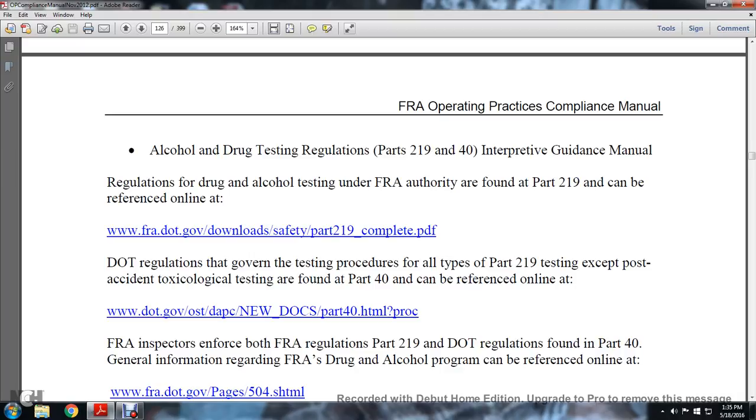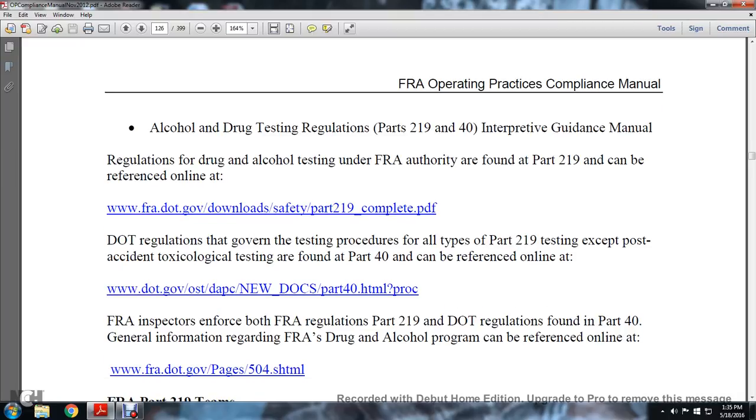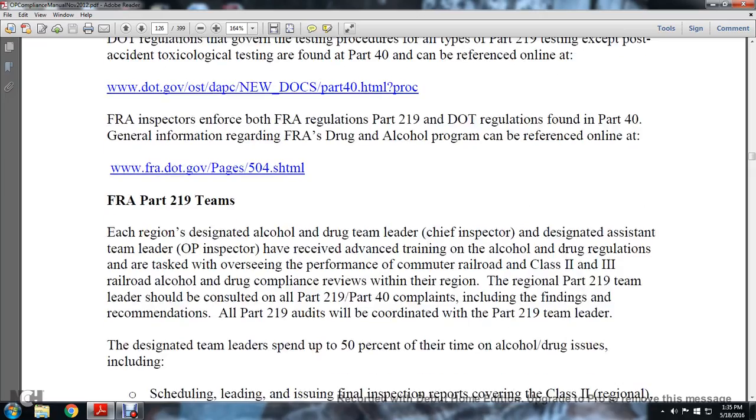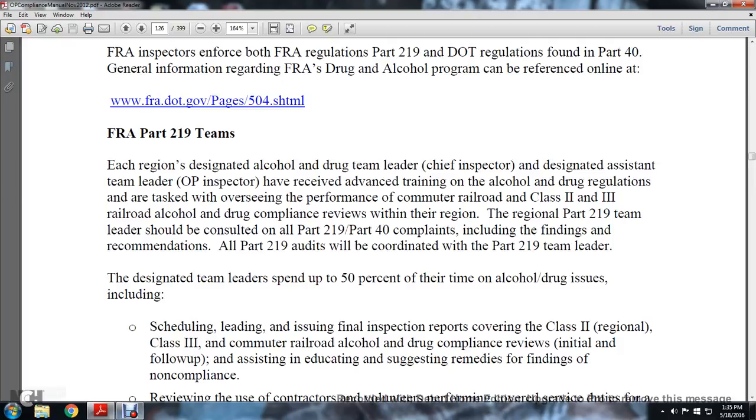The FRA inspector enforces the FRA regulations in Part 219, and the regulation found in Part 40. General information regarding the FRA drug and alcohol program can be referenced online at FRA.gov, on the pages for FRA Part 219 teams.